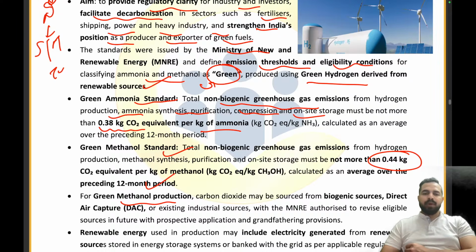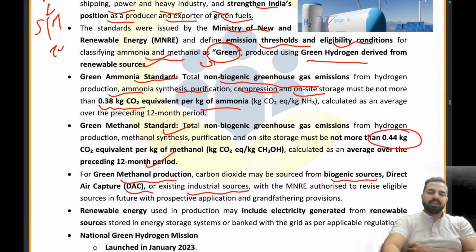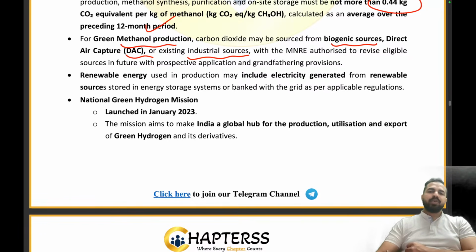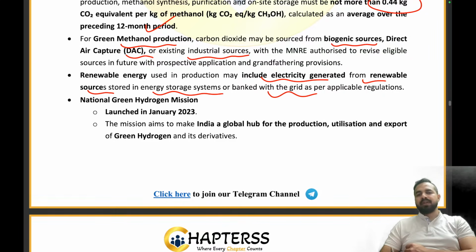For the green methanol production, carbon dioxide may be sourced from biogenic sources, direct air capture, or existing industrial sources. Renewable energy used in the production may include electricity generated from renewable sources stored in energy storage systems or banked with the grid.